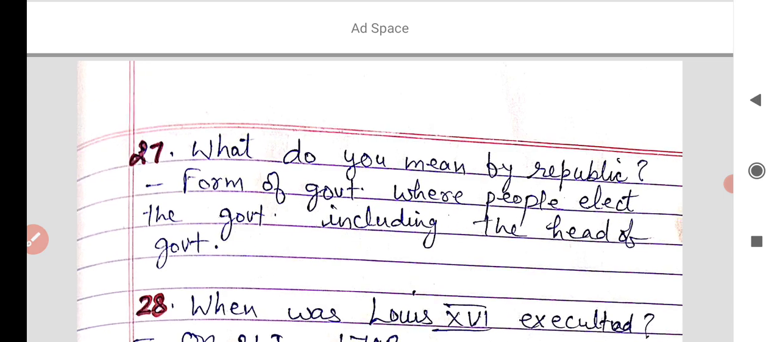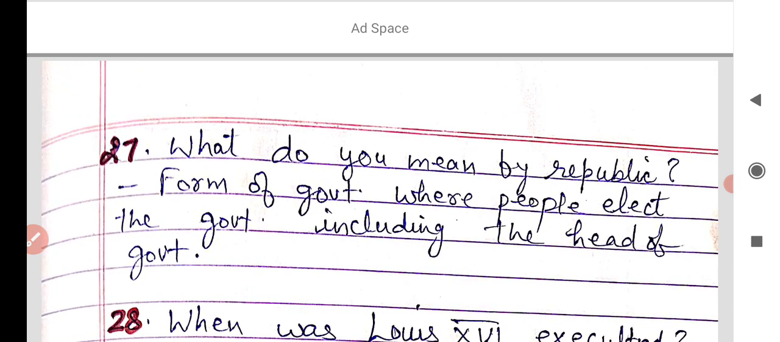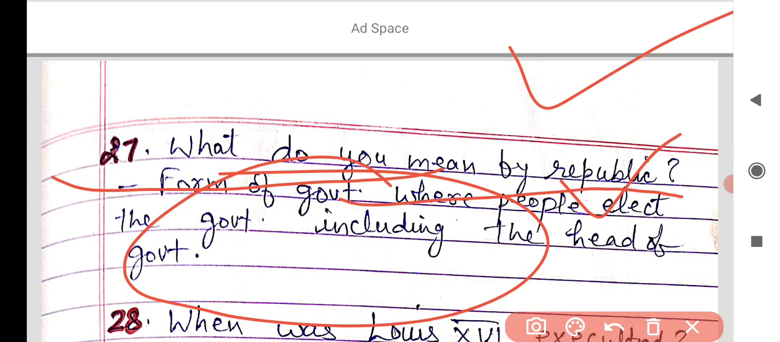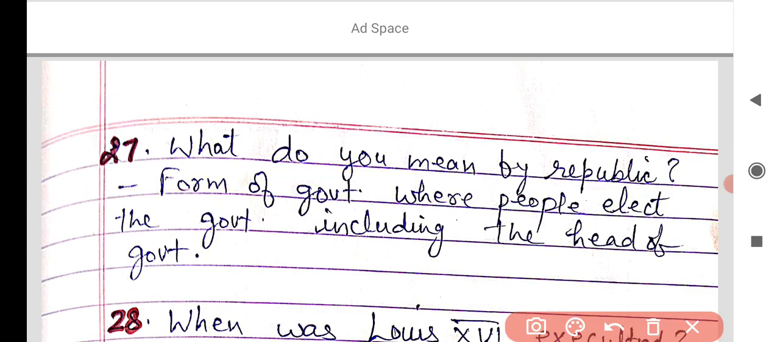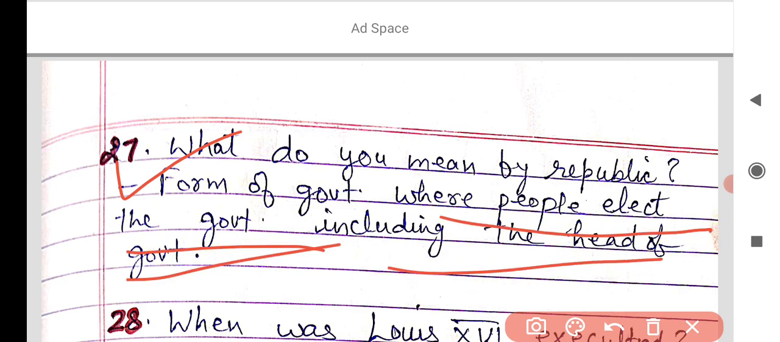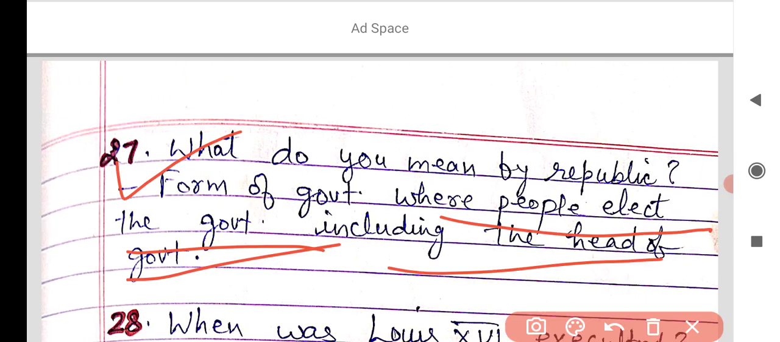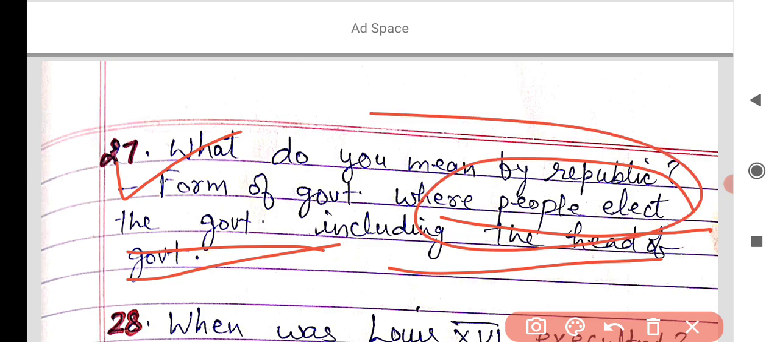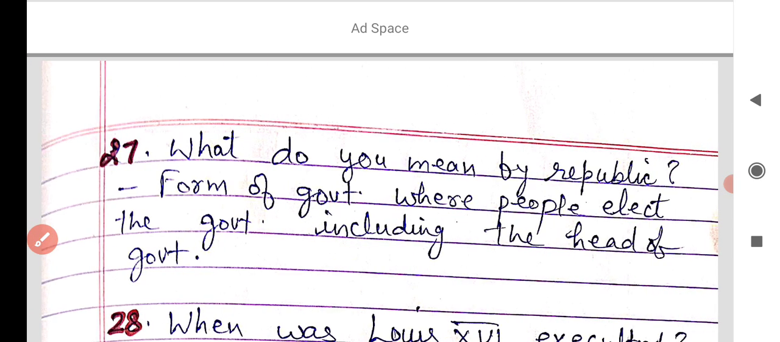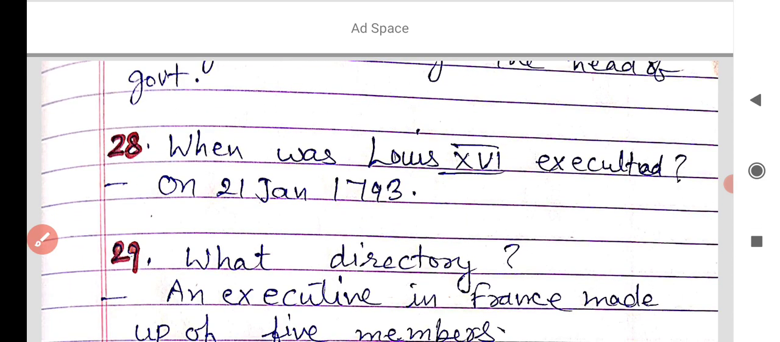What do you mean by republic? You learned in Political Science also. Republic means a form of government in which people elect the government, including the head of government. In that government, people elect their leader. You know that the head of the government is known as PM. And next is, when was Louis XVI executed? He was sentenced to death on 21 January 1793.